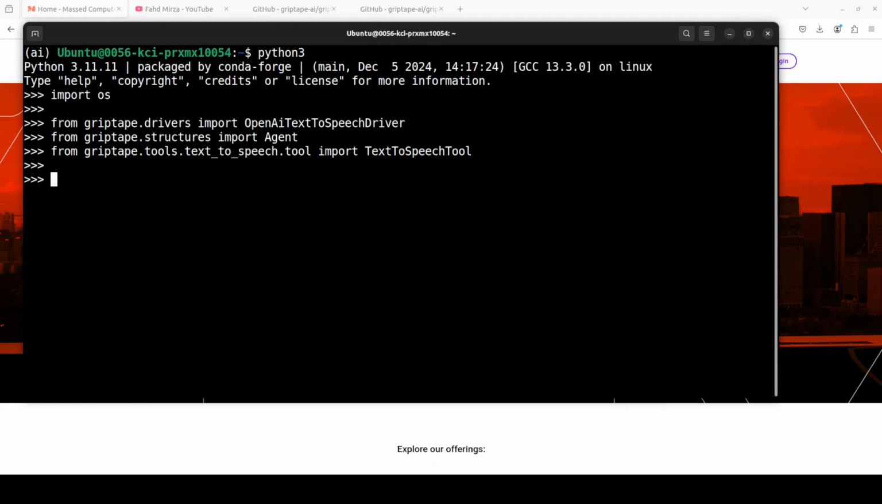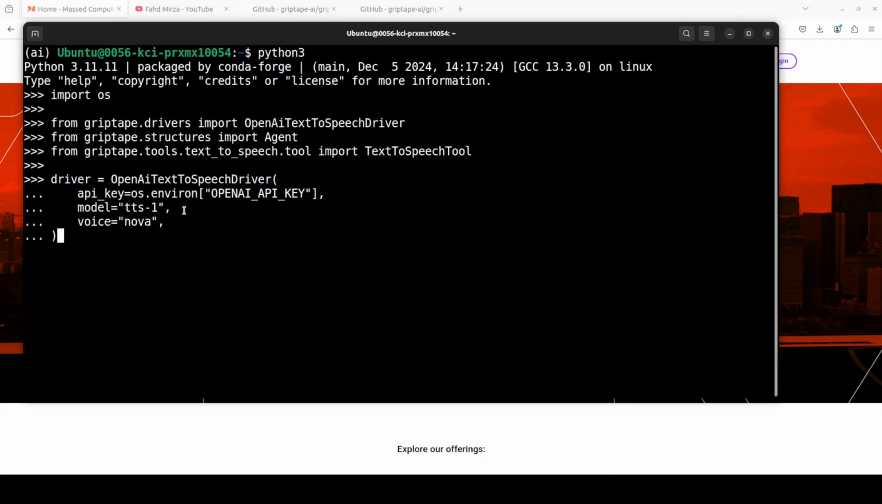Now let's instantiate this text to speech driver with our API key and our model. So you see, we are using OpenAI's API key, we are using their TTS1 model, which is very cheap, like free, and then we are using the voice Nova. There are various other voices which you can check at OpenAI or even in the documentation of GripTape.